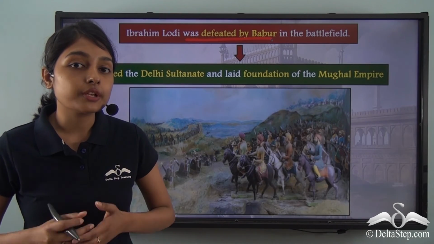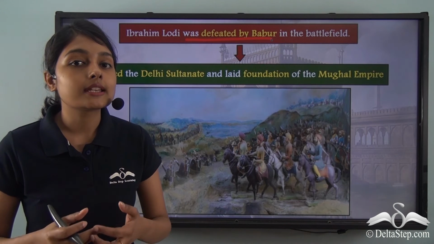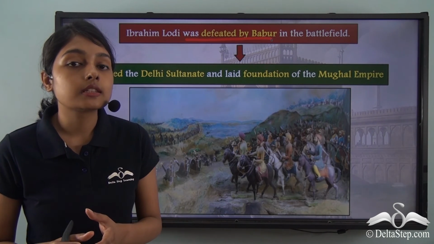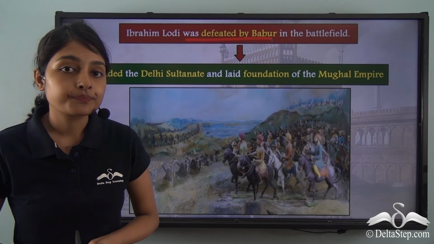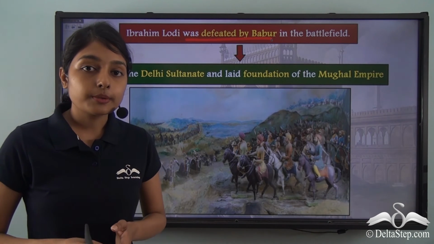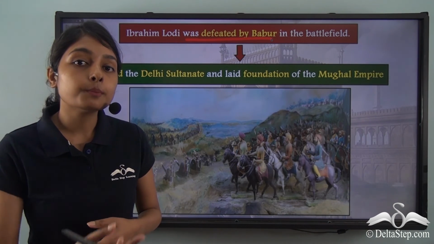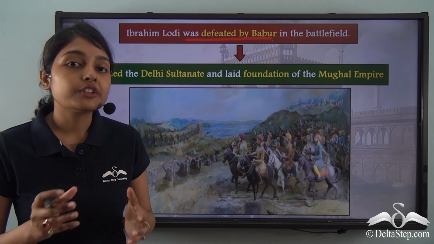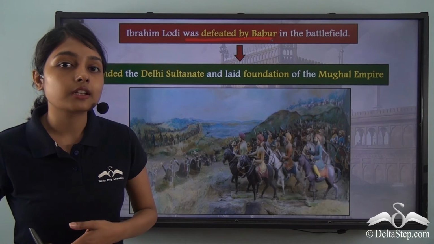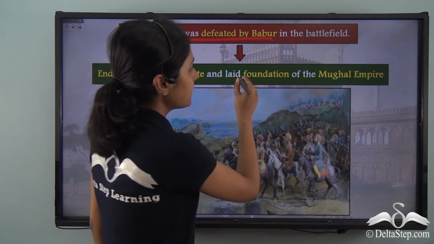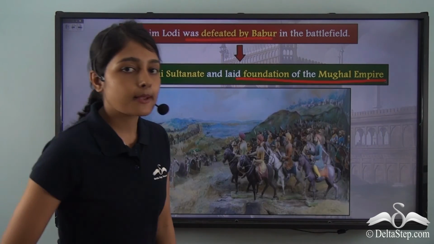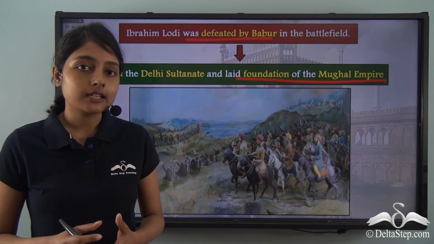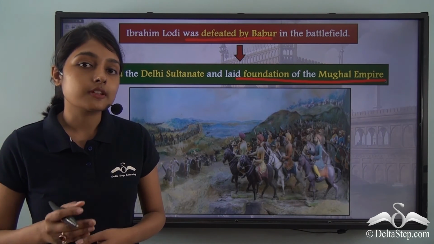Now, with the defeat of Ibrahim Lodi, the Lodi dynasty came to an end, and with this also came to an end the Delhi Sultanate itself, because the death of Ibrahim Lodi now paved the way for the Mughals to take power of India. Babur, who defeated Ibrahim Lodi in the first battle of Panipat, now laid the foundation of the Mughal Empire. The 5 great dynasties that ruled under the Delhi Sultanate came to an end in 1526.